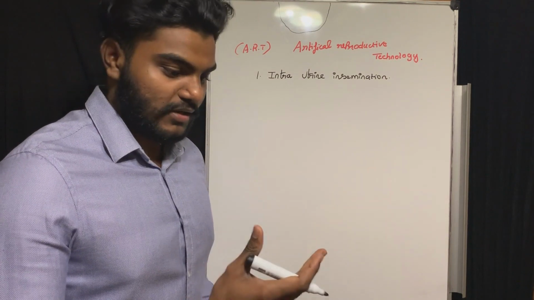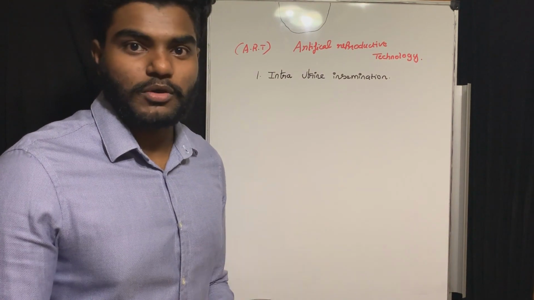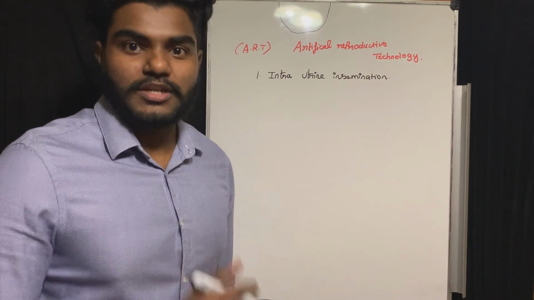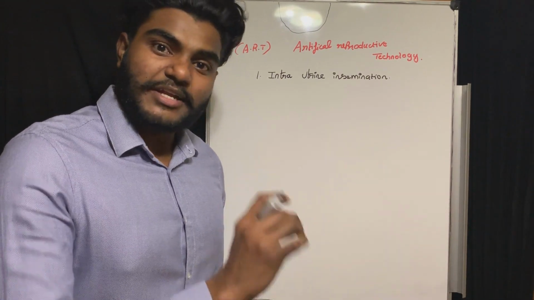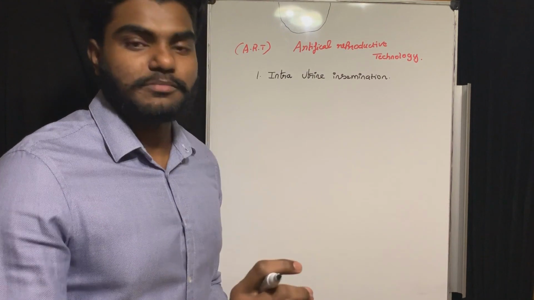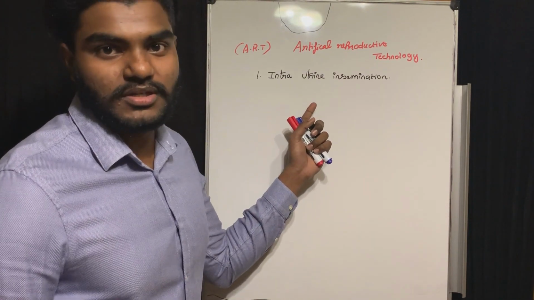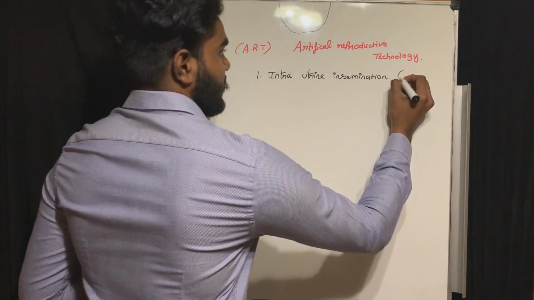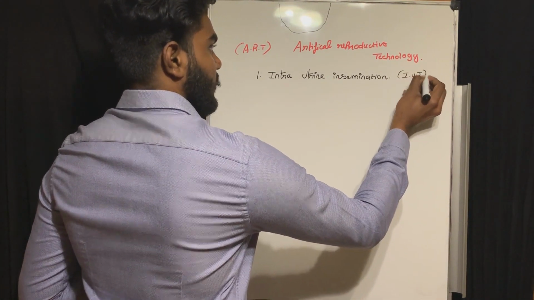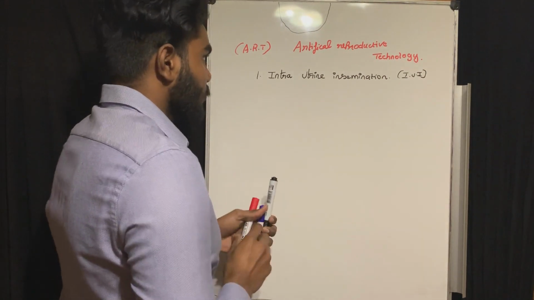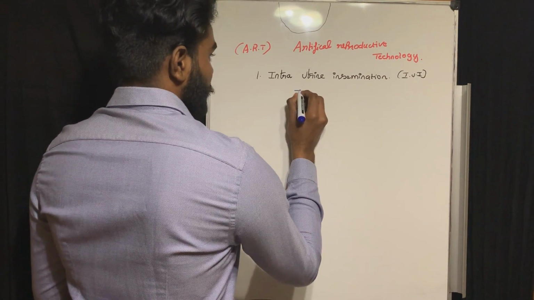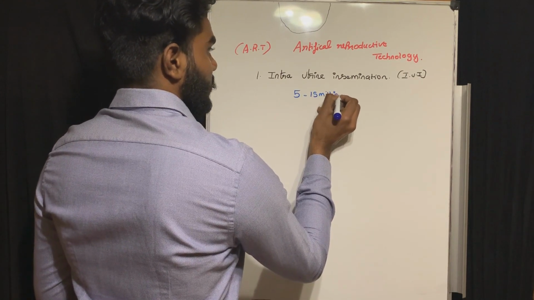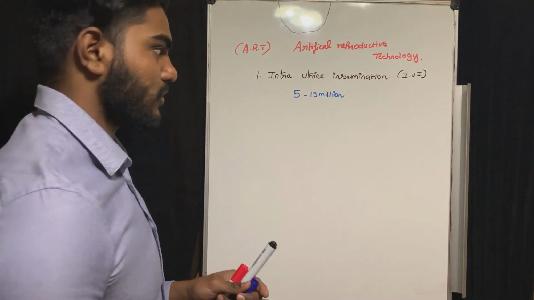So when the husband's sperm count is less than 15 million, meaning 5 to 15 million, if the husband has sperm, we can use this method. Which one is that? Intrauterine insemination, the short form is IUI. So in the IUI, what is the sperm count level? 5 to 15 million.